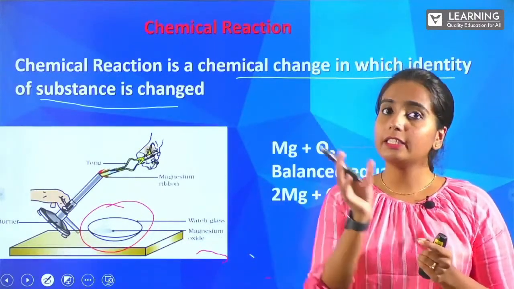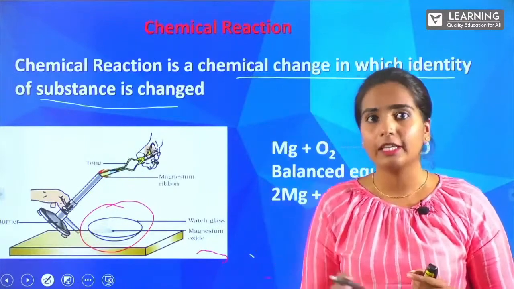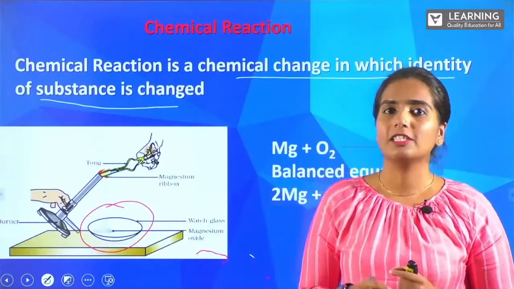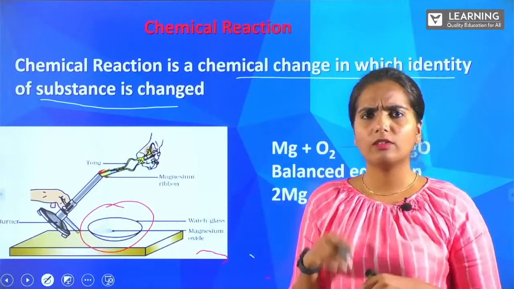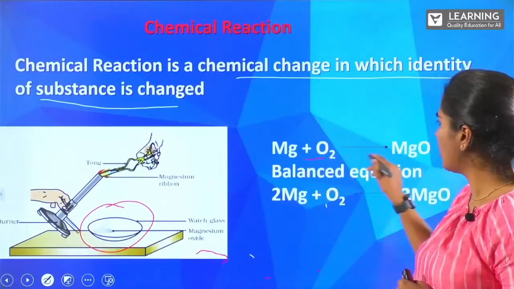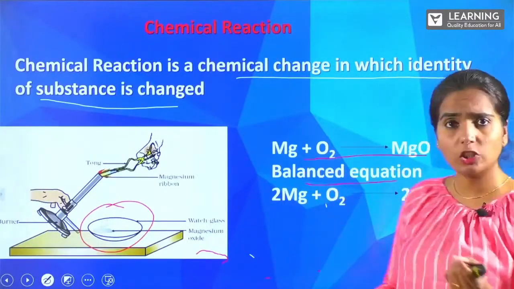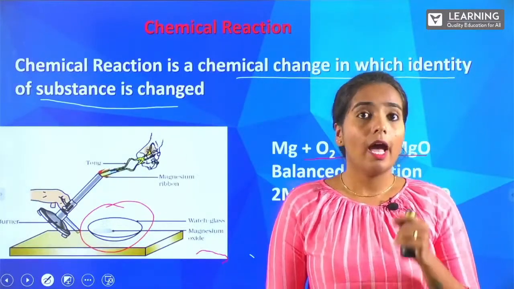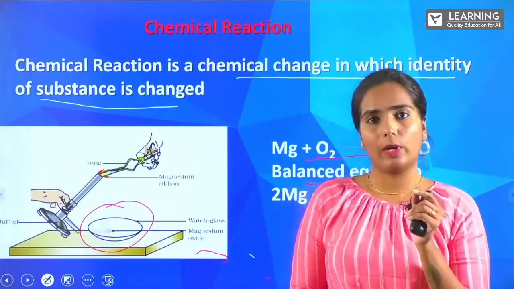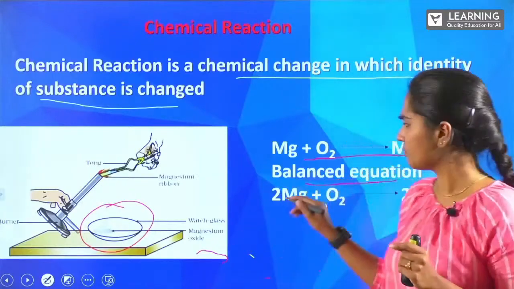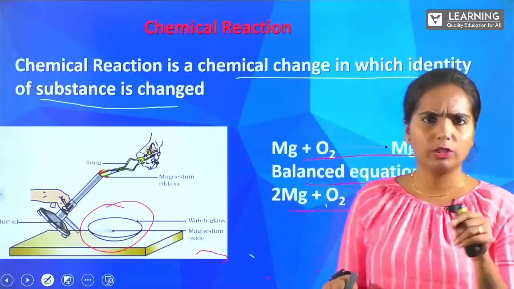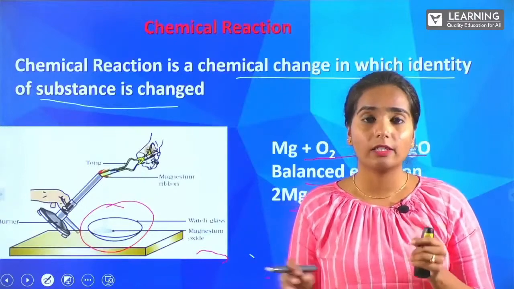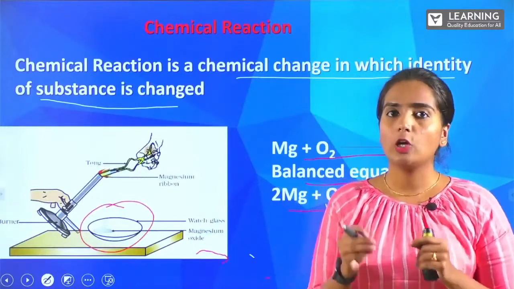So the change of identity which happens in the reaction is called a chemical reaction. And followed by that, the reaction, what are we following here? Magnesium, when it is treated with oxygen, you are going to get magnesium oxide. And the balanced equation is 2 Mg plus O2. How you balance the reactions, how you balance the equation, I hope you remember.